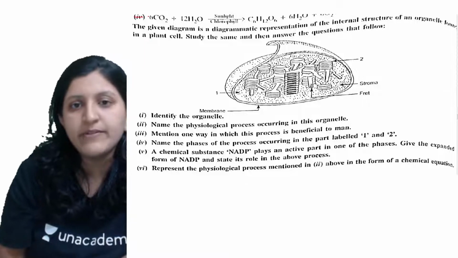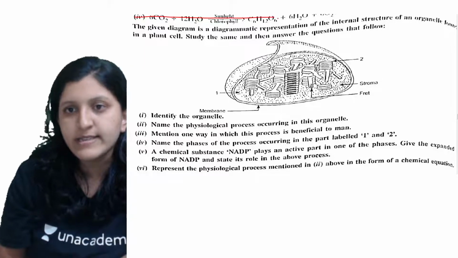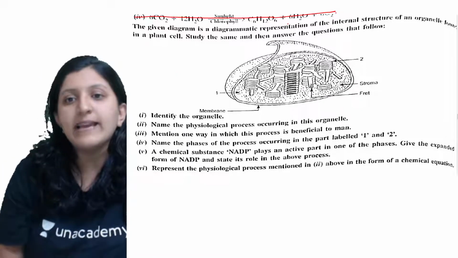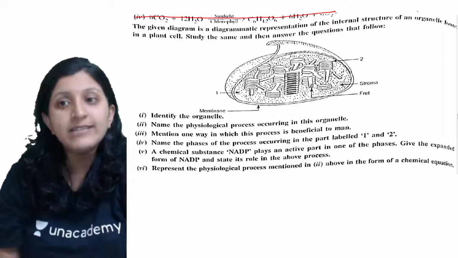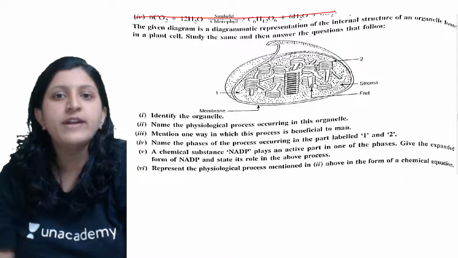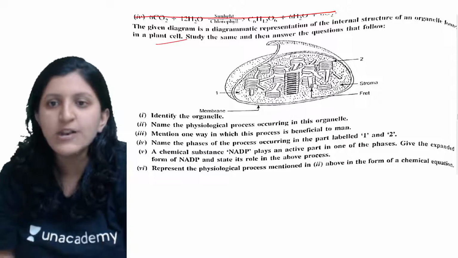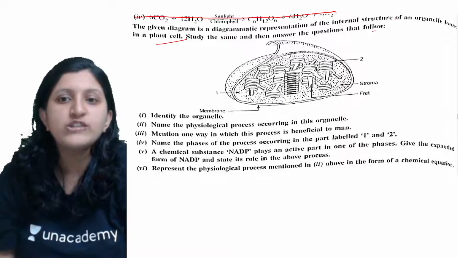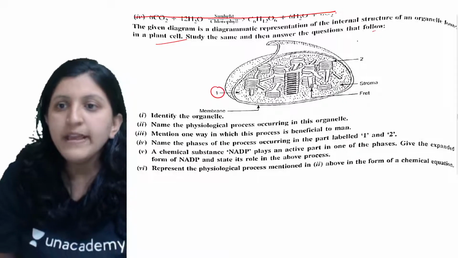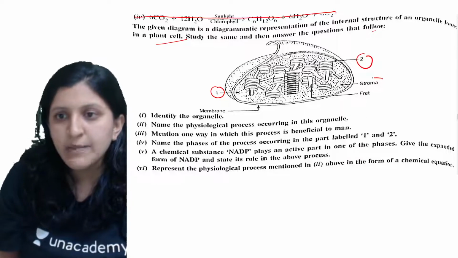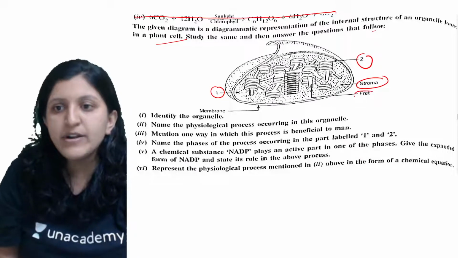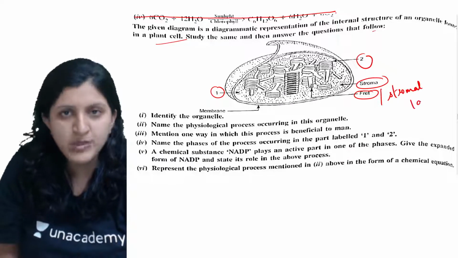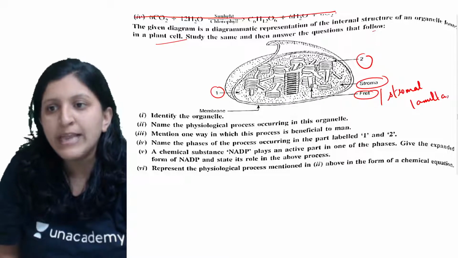This is anyway the previous answer itself, so let's just cancel this. You can just have a look at this. The given diagram is a diagrammatic representation of the internal structure of an organelle found in a plant cell. Study the same and then answer the questions that follow. Here it is labeled 1, here it is labeled 2, and it is labeled stroma here. It is labeled fret here. Fret can also be called stromal lamellae as well.